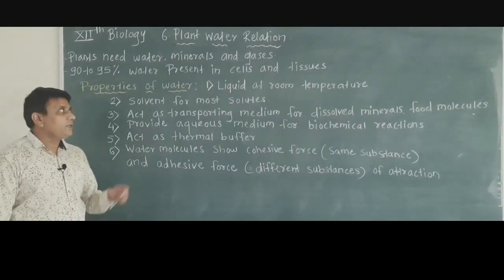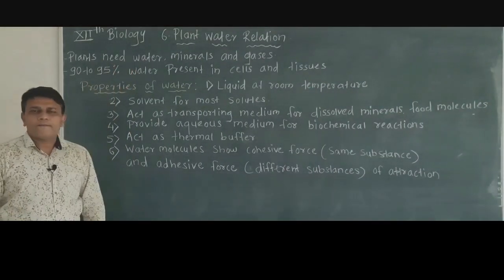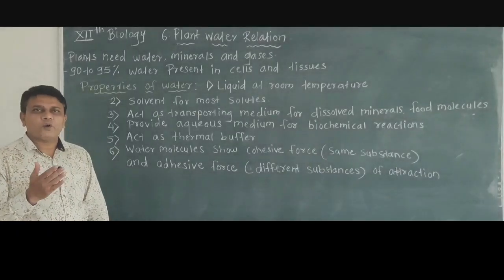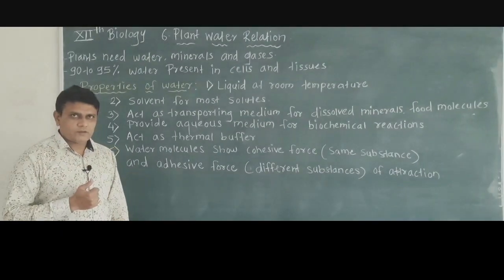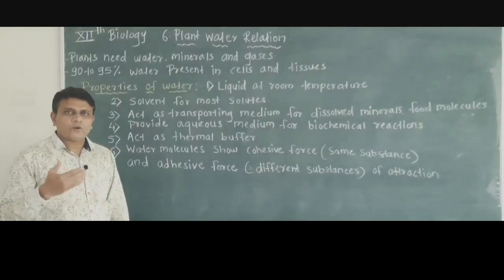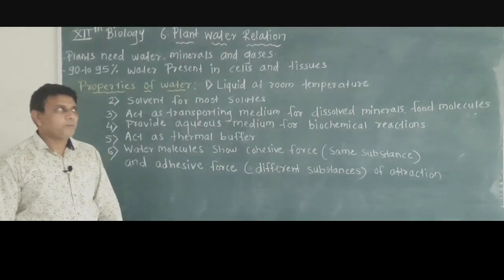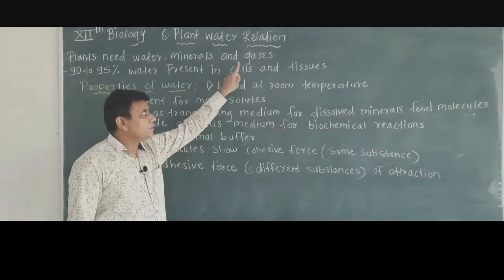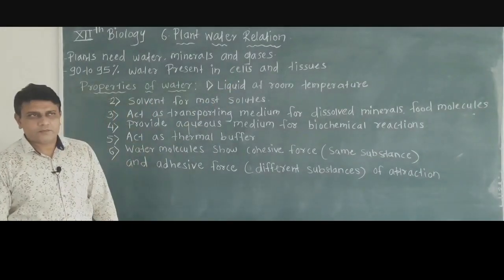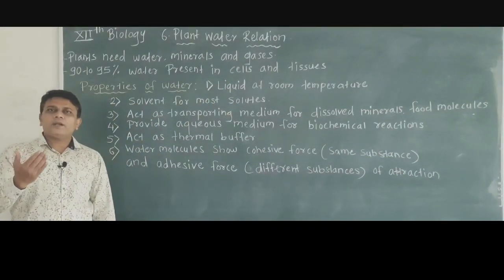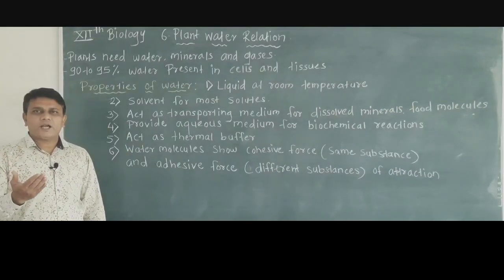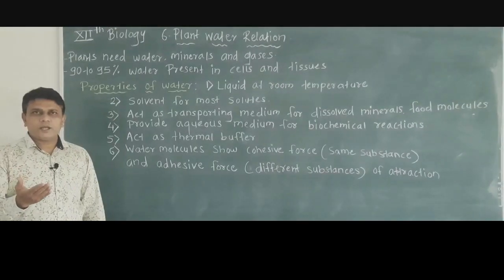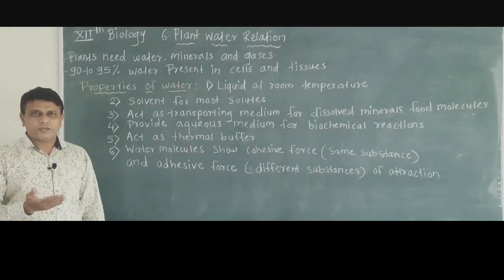So plants need water, and plants need different types of minerals or mineral nutrients for proper growth and development, as well as different gases. The important gases required by the plants are oxygen and carbon dioxide.